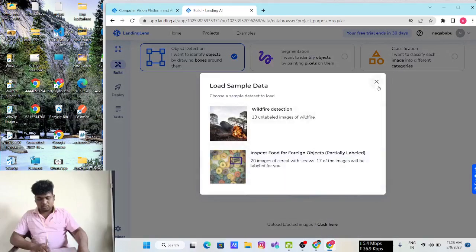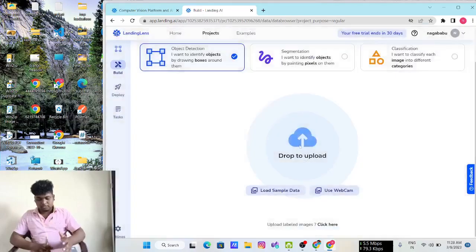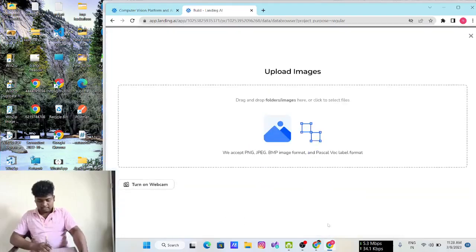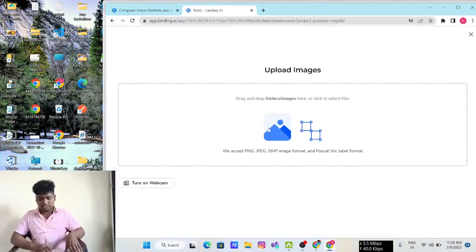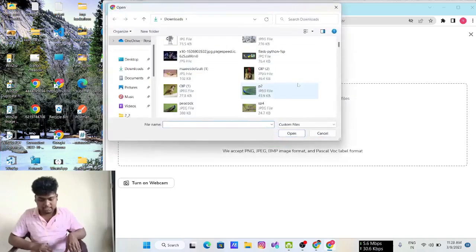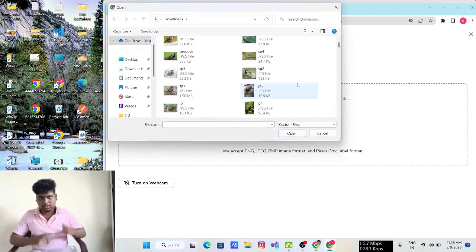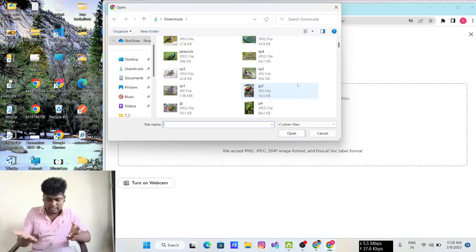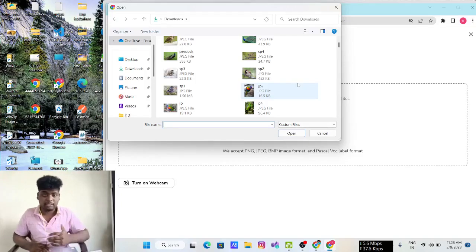So basically you are uploading these pictures. Click here and it takes me to a space, click on that image and it will navigate to our files. So now I will do a project on detection of birds. I basically collected parrot, jungle parrot, sparrow and peacock images from the internet.